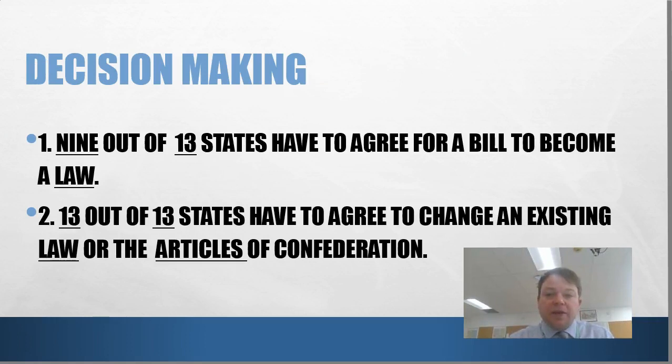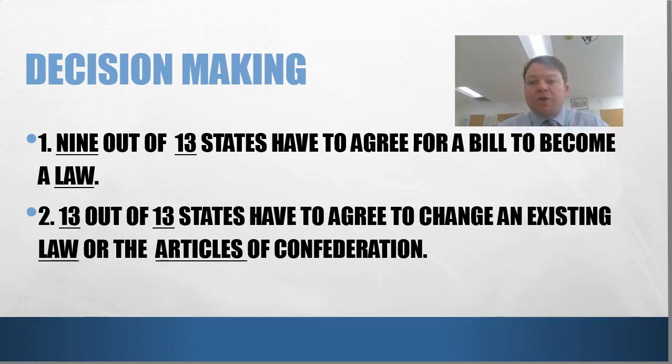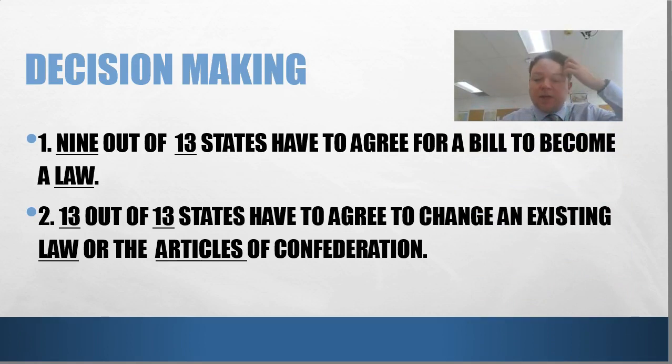So, decision making. We've got this law. We're going to raise a tax because we need to pay for our military. That's our law, right? To get that law passed, 9 out of the 13 states have to agree or vote yes on that law. Now, that is a big difference from how we do things today. Today, you need a majority, which is one more than half. So technically, if we had majority rule in this, only 7 of the states would have to agree. So now you need to convince 2 more states than majority rule to make something become a law.